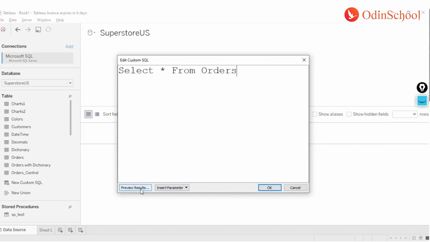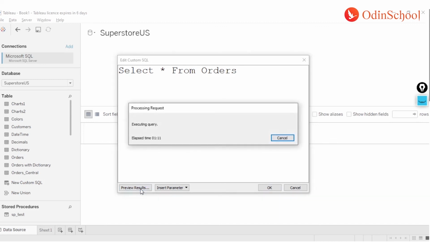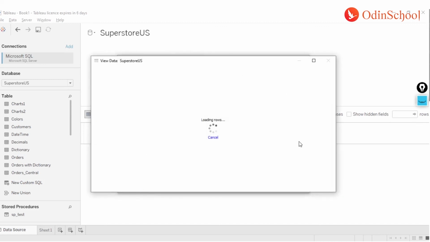But for custom SQL specifically, whenever you write SQL code and want to validate that it is working appropriately, we can click on Preview Results over here, and we will get an output where you can see how many records are coming, or whether records are coming in the first place. All right, because it's the first time I'm doing it, it may take a few moments to load, so just wait for it.